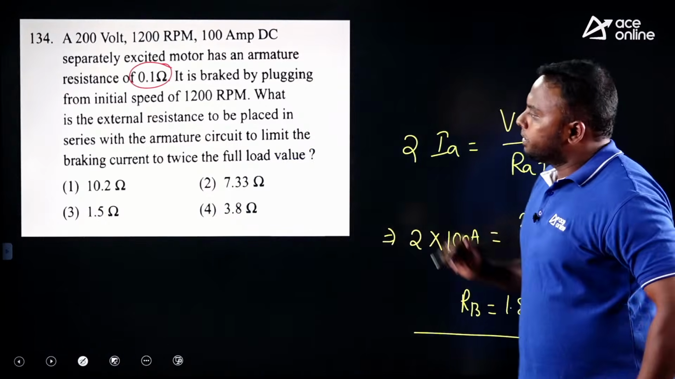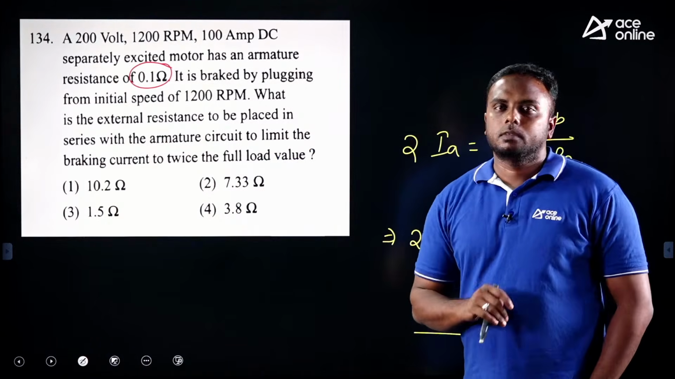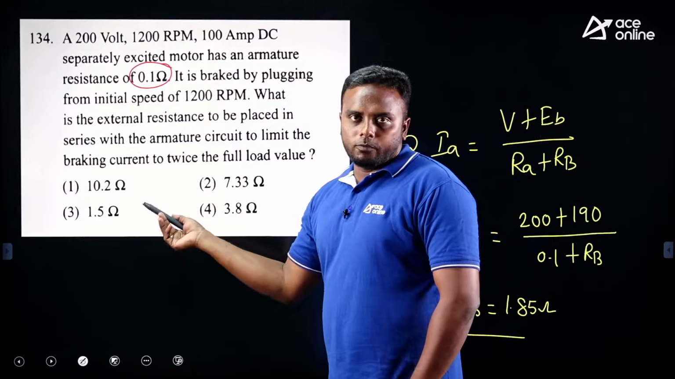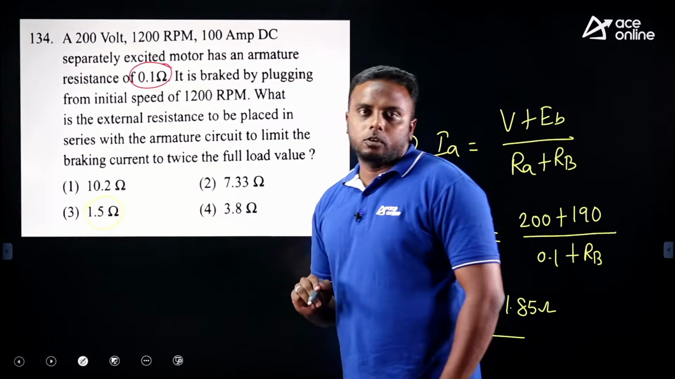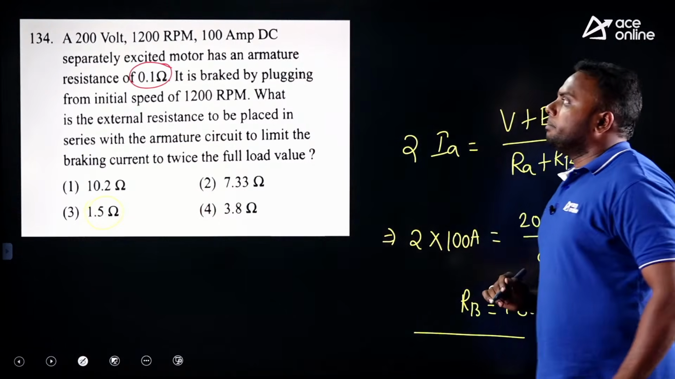Now if you find the value of RB, we will get 1.85. But if you observe the options, there is no 1.85. I think by mistake they have given 1.5 instead of 1.85. So here 1.85 should be there. Okay, so correct this question. Next.